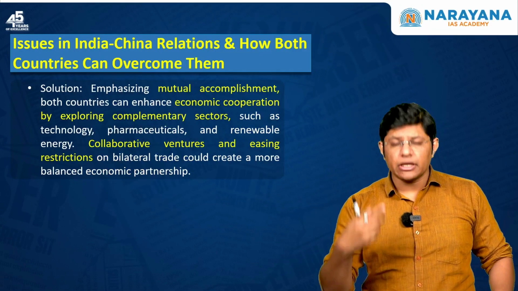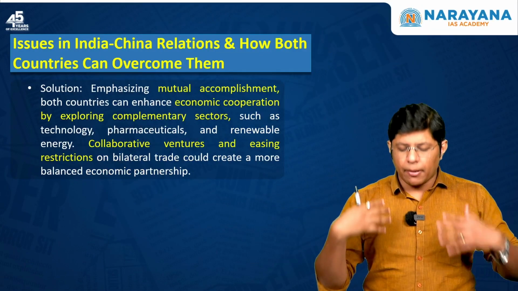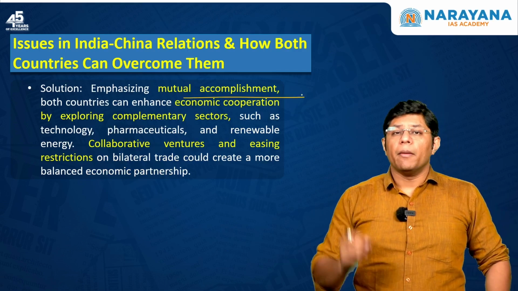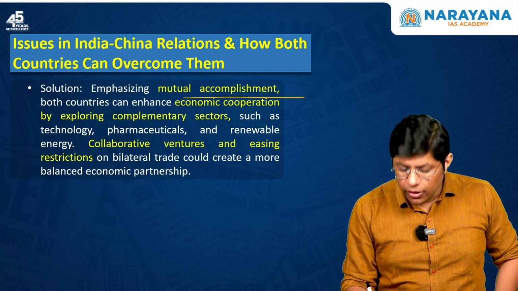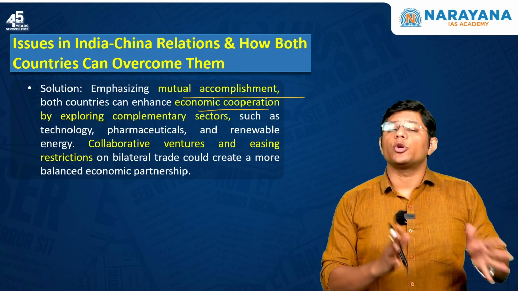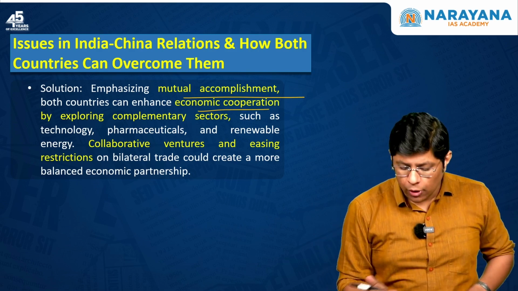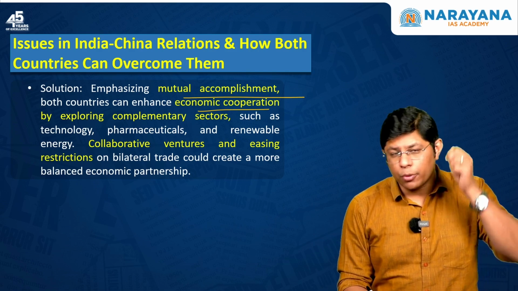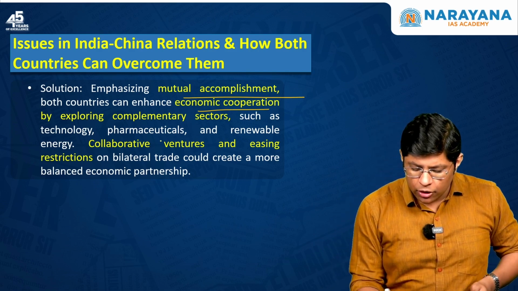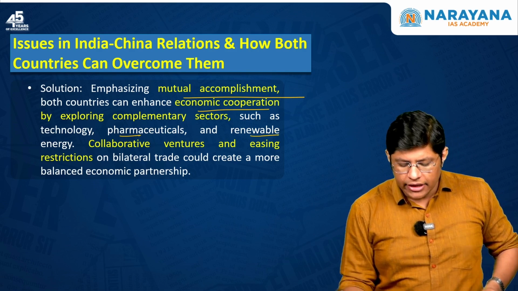So, the solution: how do we overcome this issue? By emphasizing mutual accommodation. Both the countries have to enhance economic cooperation. Now, how do you cooperate? You have to cooperate on sectors in which both India and China complement each other, such as technology, pharmaceuticals and renewable energy.